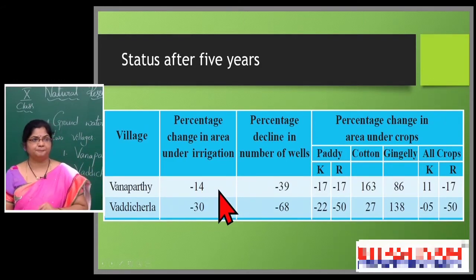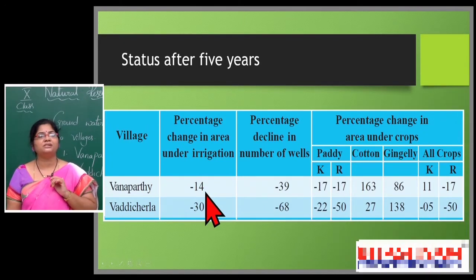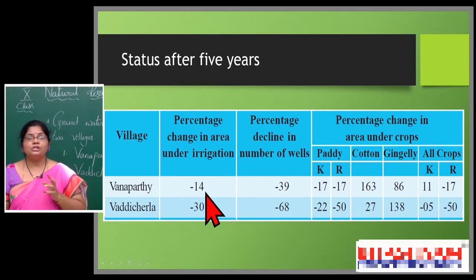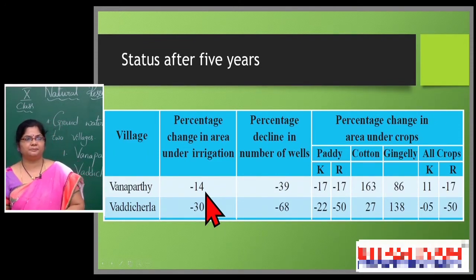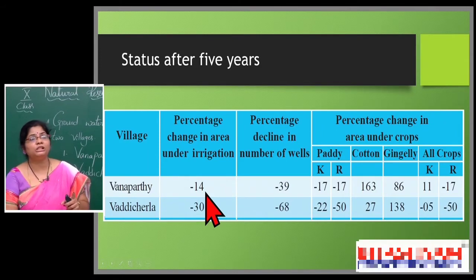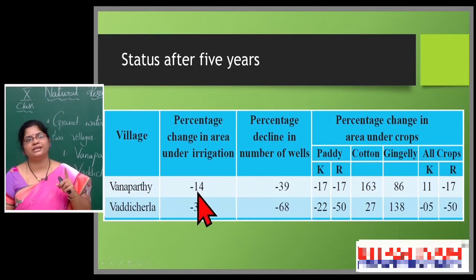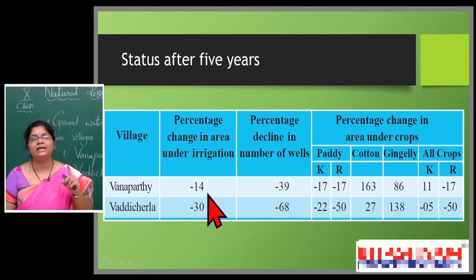So in Vanaparthi, the percentage change in area under irrigation. Here you are observing negative values and positive values also. The negative values indicate decline, a rate of decline and loss, but positive values show gain, a rise. So under irrigation, how much percentage? Here we are seeing that it is 14, a minus value. So the negative value is showing a decline rate.